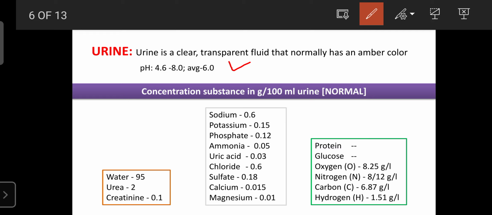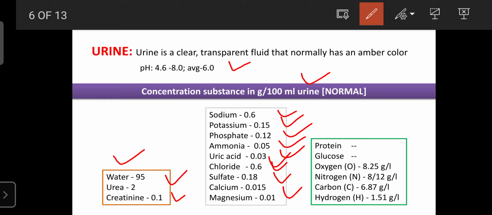Regarding the concentration of substances in grams per 100 ml of urine, it mainly consists of 95% water, 2% urea, and 0.1% creatinine. It also contains, per 100 ml, 0.6 gram sodium, 0.15 potassium, then phosphate, ammonia, uric acid, chloride, sulfate, calcium, and magnesium.